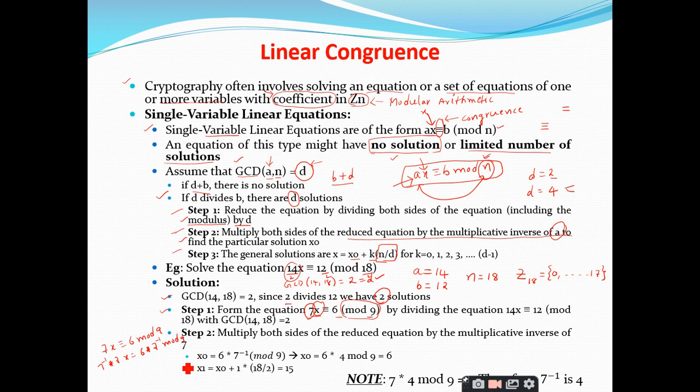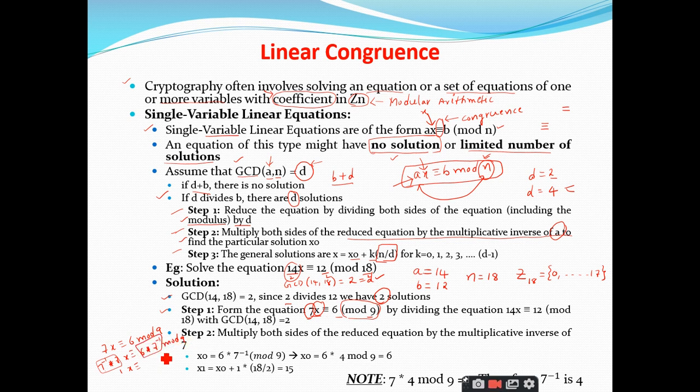Am I right or not? Yes, sir. What is 7 times 7 inverse? 1, sir. Therefore, this becomes 1. x is congruent to 6 times 7 inverse mod 9.